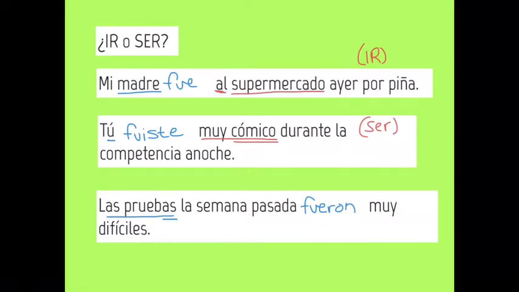Las pruebas la semana pasada fueron muy difíciles. What were the quizzes? Difficult. Difficult is also a characteristic. So that would be an example using ser.